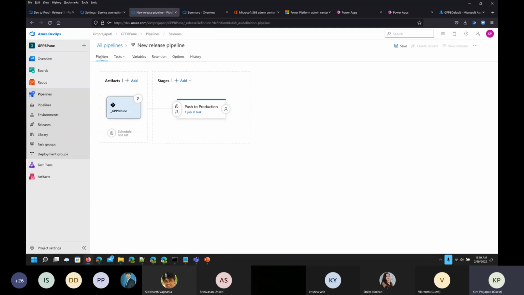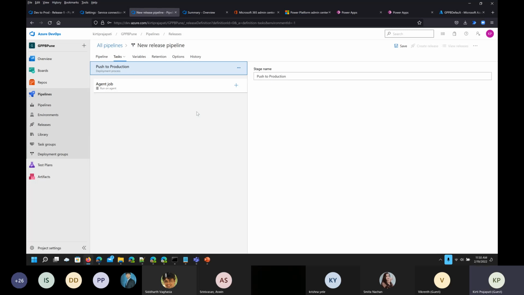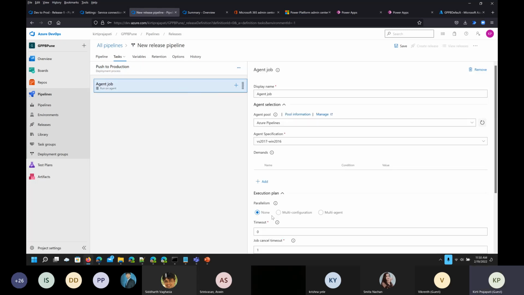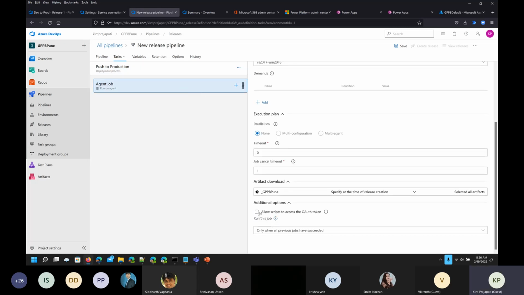Now go to the pipeline, then agent job, and make sure that we have allow script enabled.